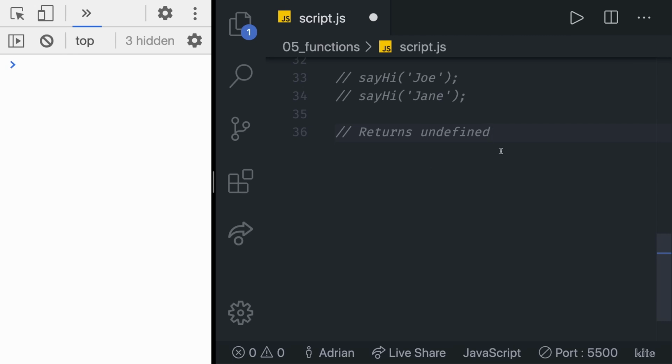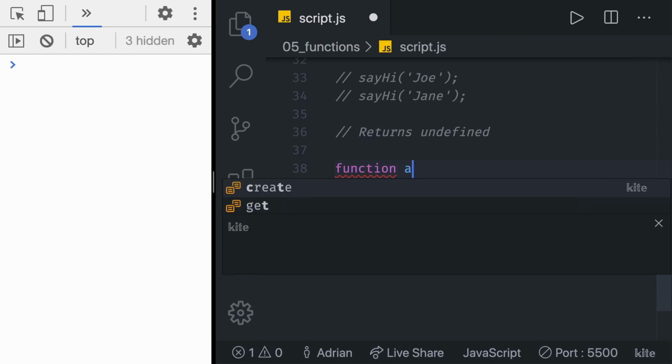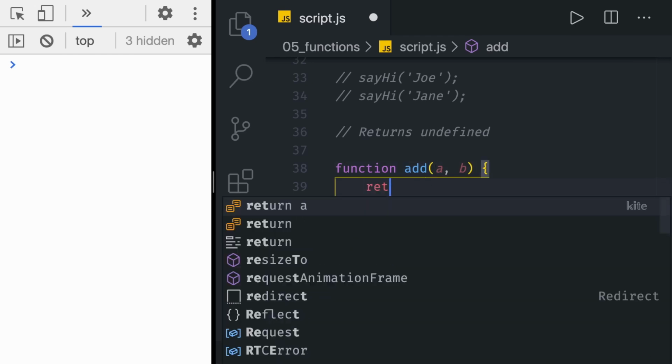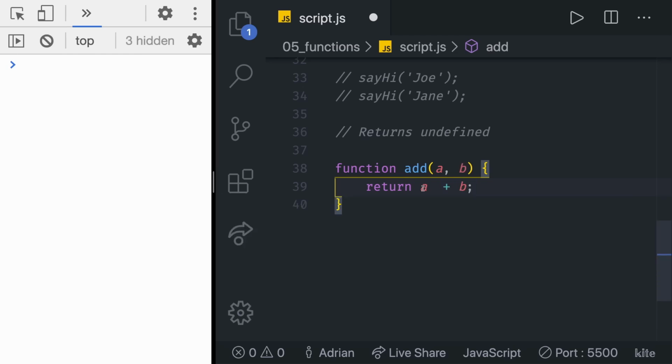Let's create a function called add. So now we know we can do function, we name it add, and then we have a set of parentheses. There we can enter some of the parameters. In our case, let's just do a and b, which are going to be two numbers. Then we have a pair of curly braces, which means that this is our function body. And in there, let's just return a plus b. So when calling this function with values of 2 and 2, we're just going to return a plus b, 2 plus 2, and that's going to be 4.